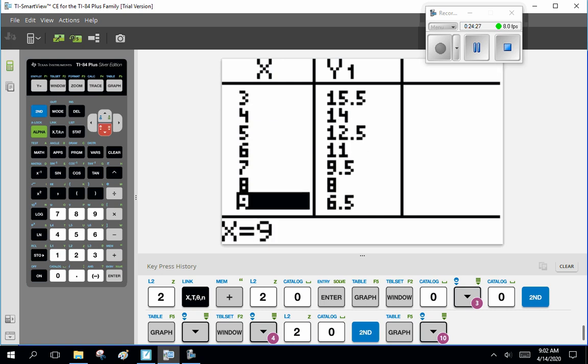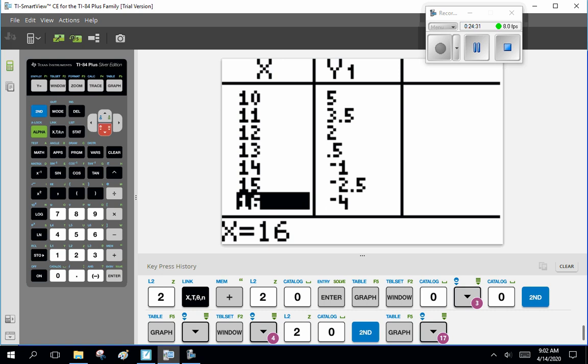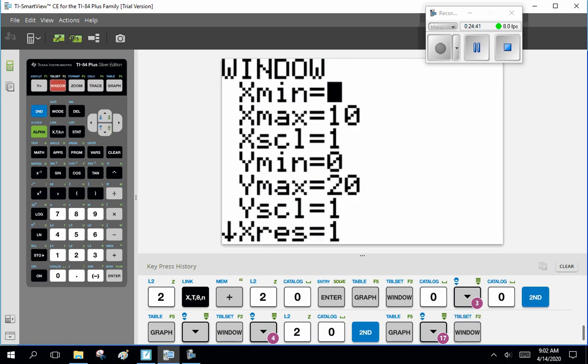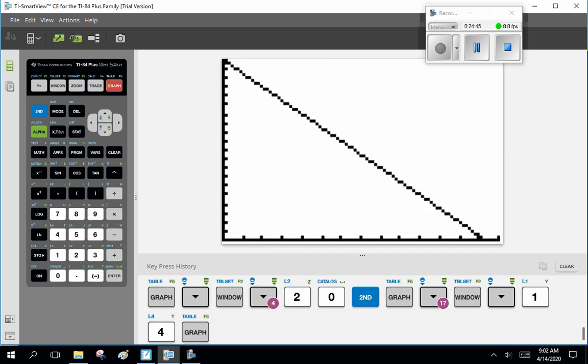We park 9 trucks, 10 trucks, 11, 13. Oh, here we go. Something around 13 or 14. 13 trucks, we can park half a car. Can you park half a car? No, you can't. So it's somewhere around 13 or 14 for x. So I'm going to go 14. And there we go. We've got our x and y intercepts.